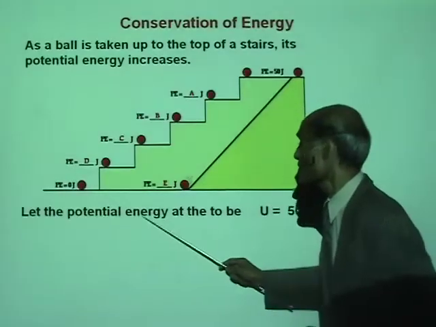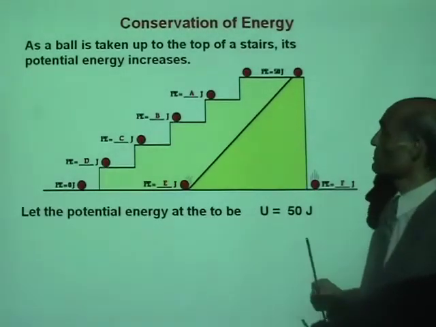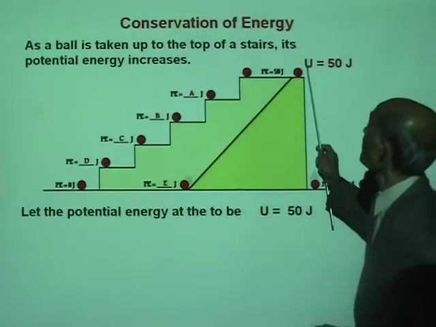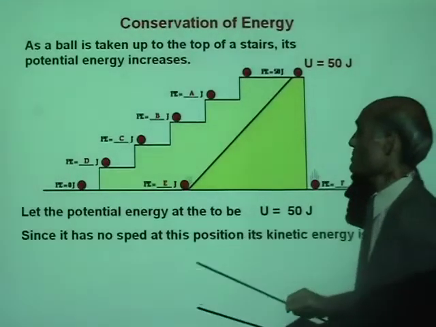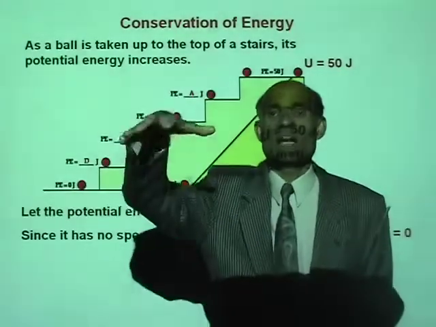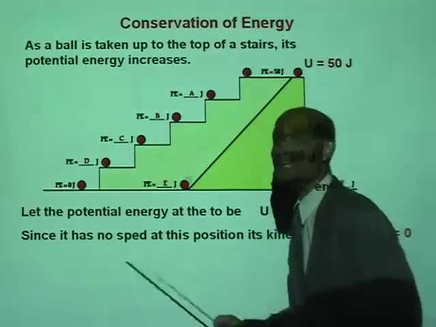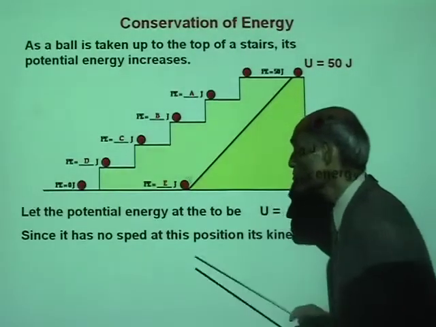Now let the potential energy at the top be U equal to 50 joules. Alright? The potential energy there is 50 joules. Since you took it there and kept it at the top of the stairs, it has no kinetic energy, it has no speed.